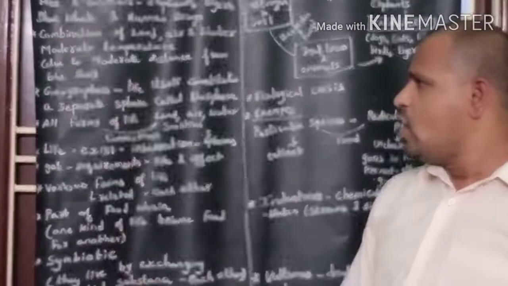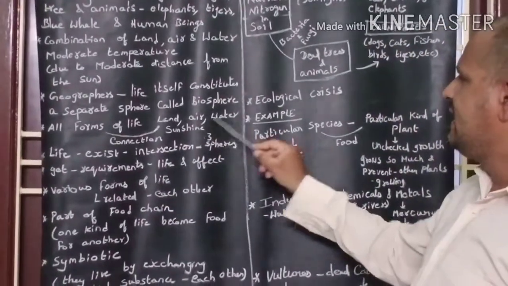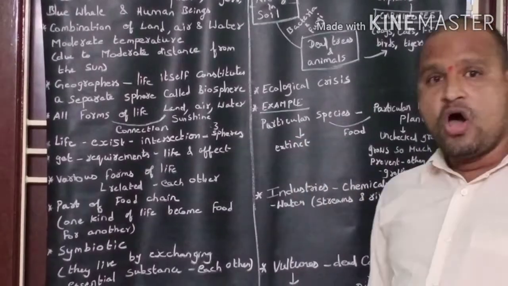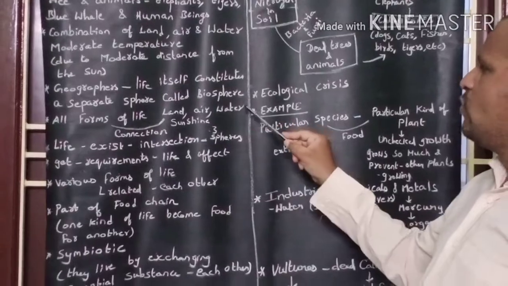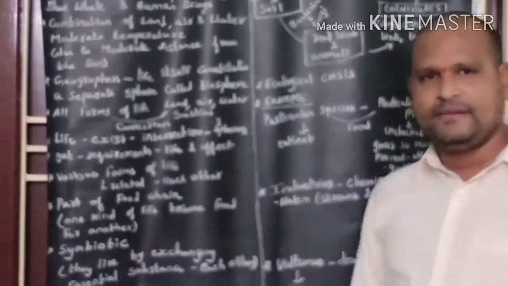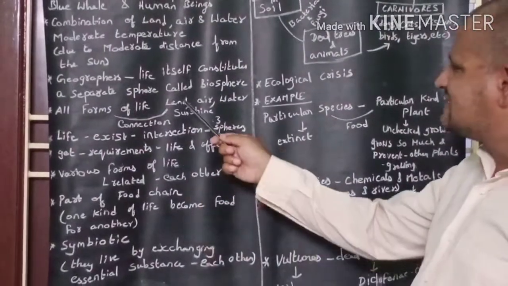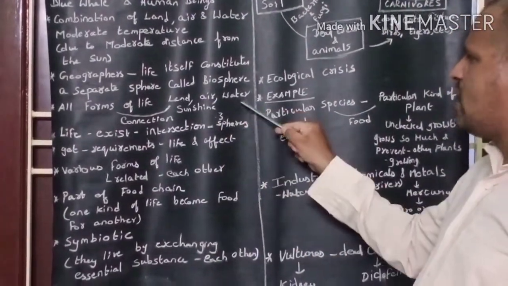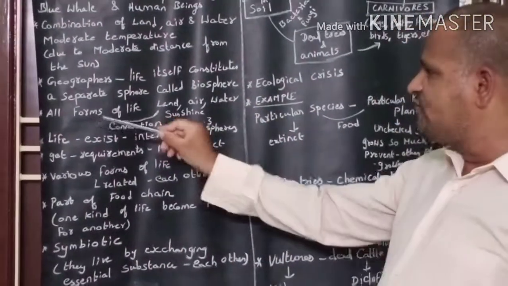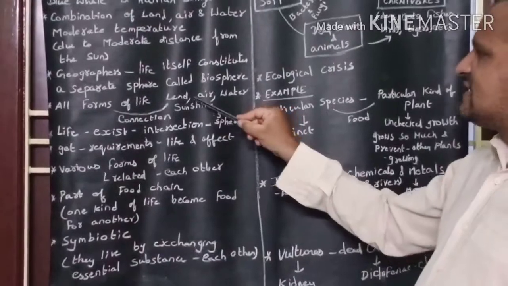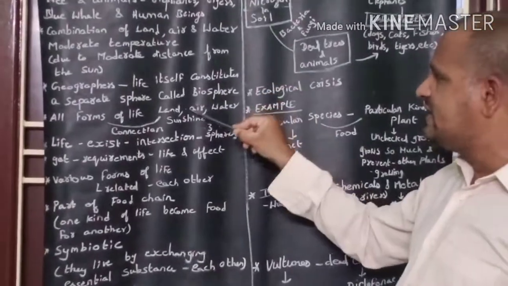All forms of life are integrally connected with land, air, water and sunshine. So all forms of life draw their sustenance from land, air, water and sunshine, get the essential requirements for life, and affect them in various ways.